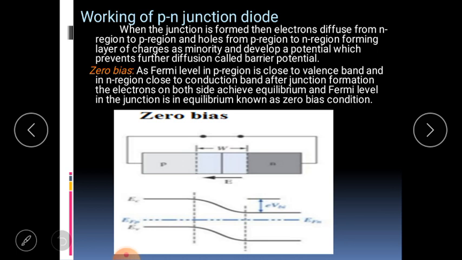This is the representation: the Fermi level on this side is represented in this way. The Fermi level is in equilibrium, with the Fermi level in the p region shifting in the upward direction and in the n region in the downward direction. Effectively, the conduction band and valence band in the p region and n region are shifted, and the zero bias situation is observed in this way.